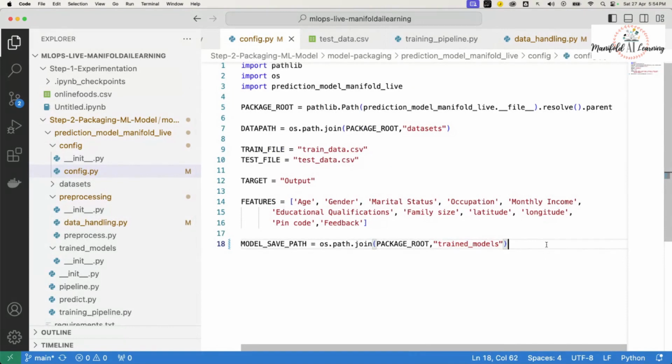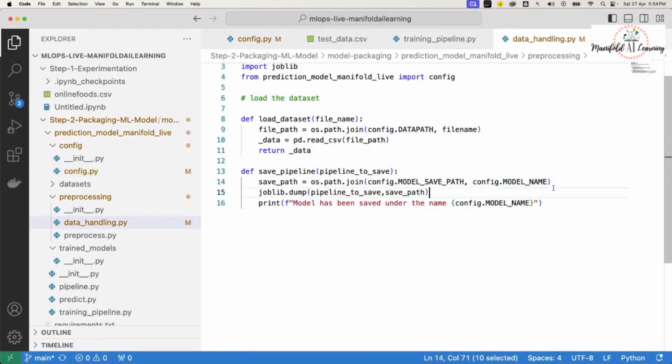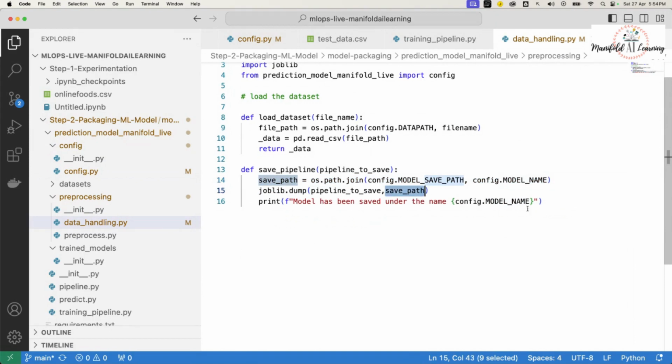I'll say model name is equal to classification.joblib. Because this is a classification activity, I'll say classification_final. That's the name that I want to give. So from here, it will get the model name and save the model with joblib.dump, and we are just going to print the model name. This will take care of the serialization process.